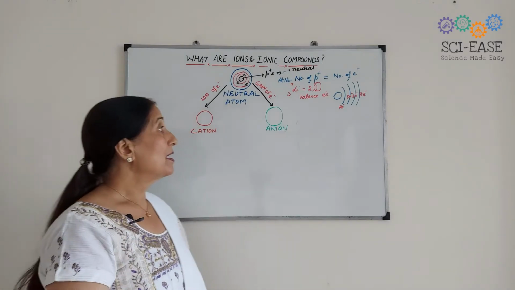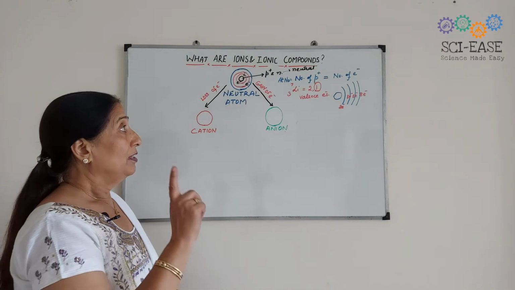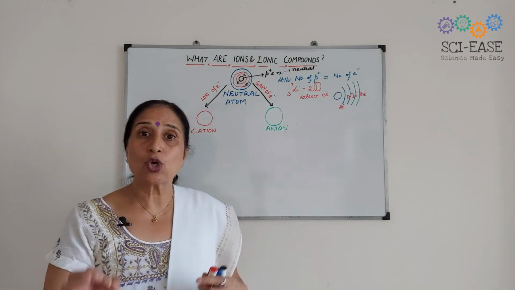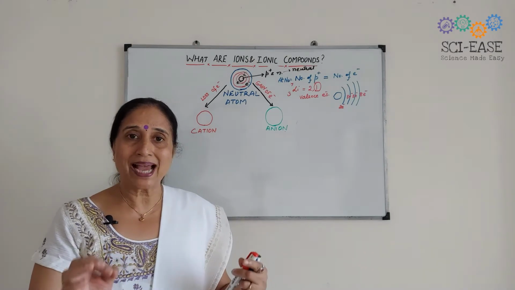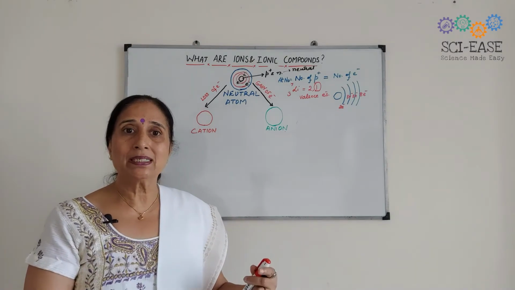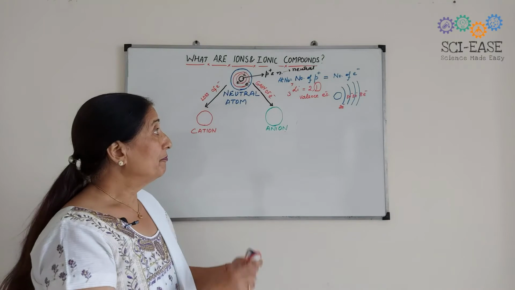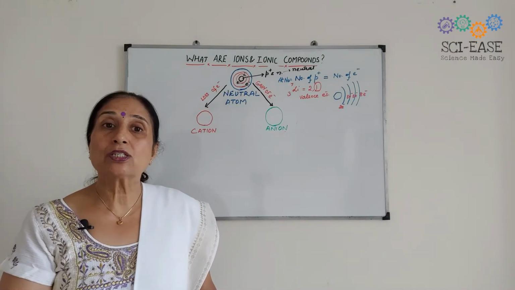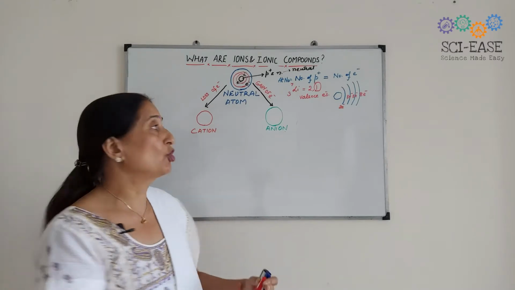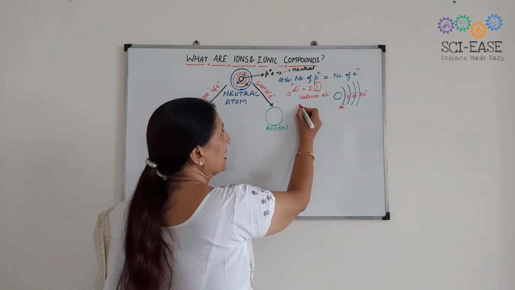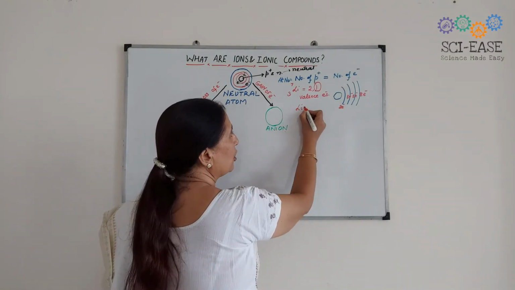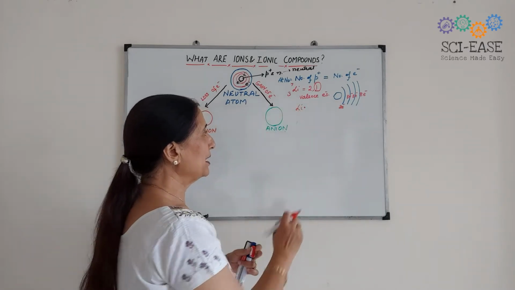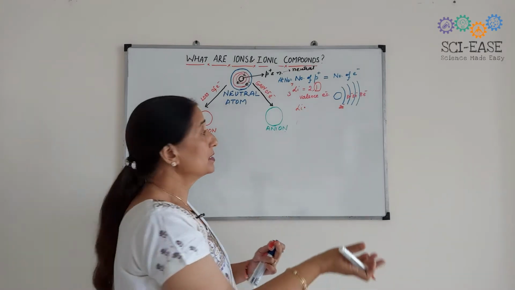Okay? Now, whenever we write the Lewis dot structure, there was one scientist, Lewis. Whenever we write the Lewis dot structure, we depict only the valence electrons in it. Like in the case of lithium, the Lewis dot structure is like this. That is a valence electron that can be depicted by a dot or a cross.